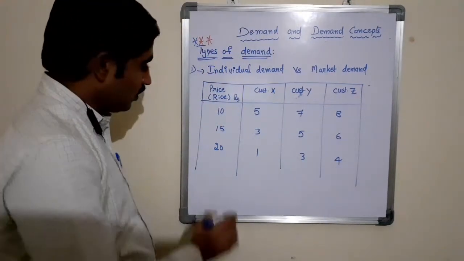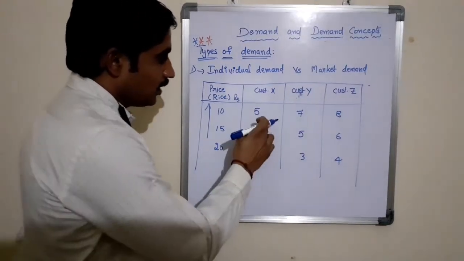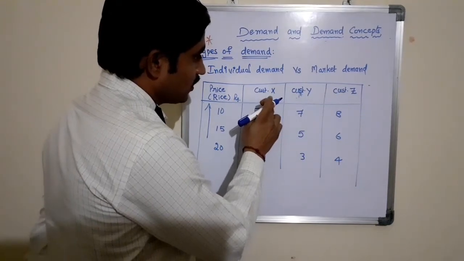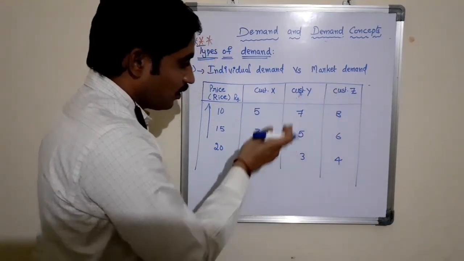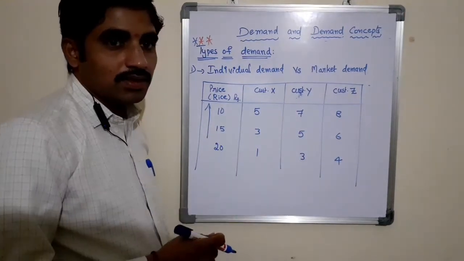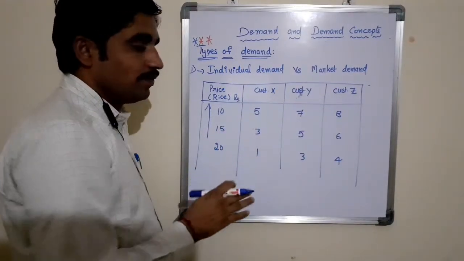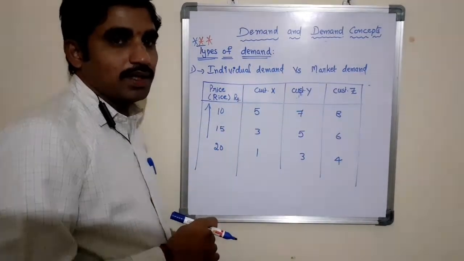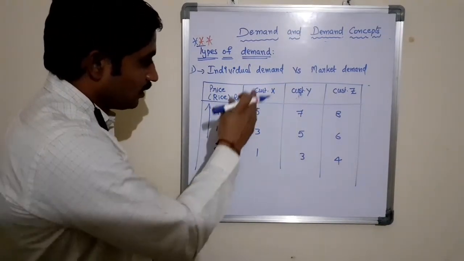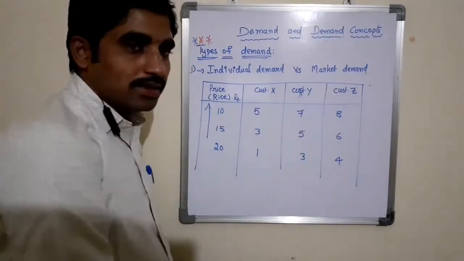Means as the price is increasing, the demand for the commodity with respect to X, Y and Z is decreasing when other things remain constant. Here we are discussing individual demand, but still we need to apply the law of demand. As the price is increasing, the quantity demanded by the different customers will decrease.